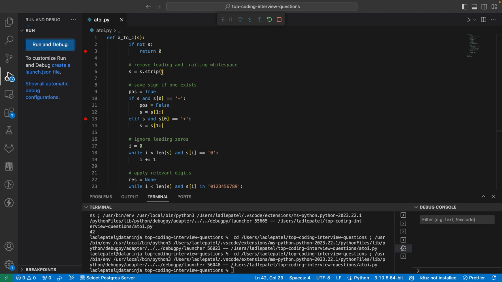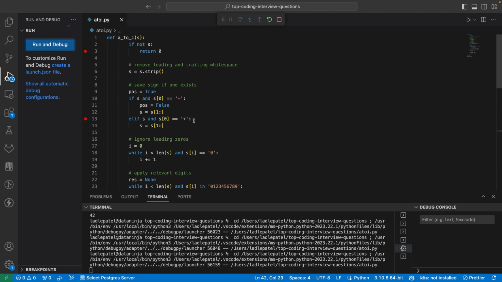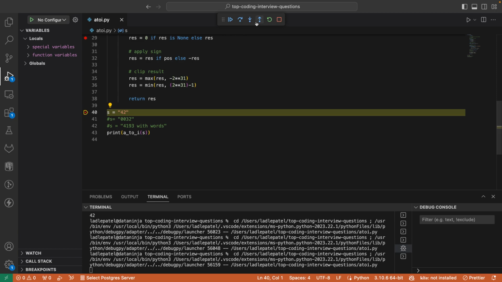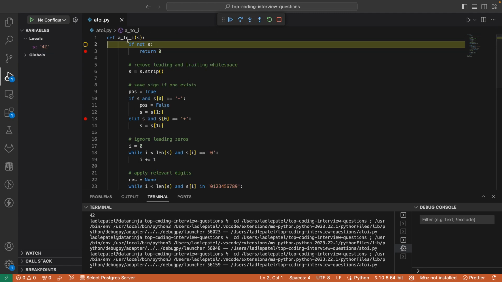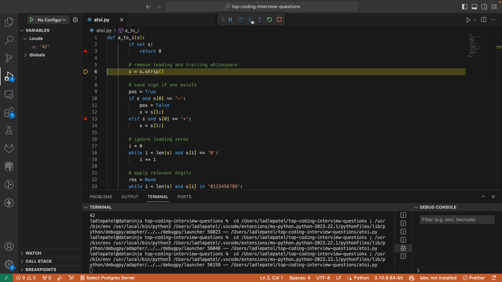I'll simply say run and debug. It starts here and then I'll simply go. I'm parsing this, converting this string of integer to integer. First thing is obviously, if the string is empty itself, if not s, then return 0. However, we have a string, so it will not go inside this. If there are any spaces before the start of the string or after the end of the string, this function will take care of removing the leading and trailing white spaces. Luckily we don't have any, so it doesn't matter.